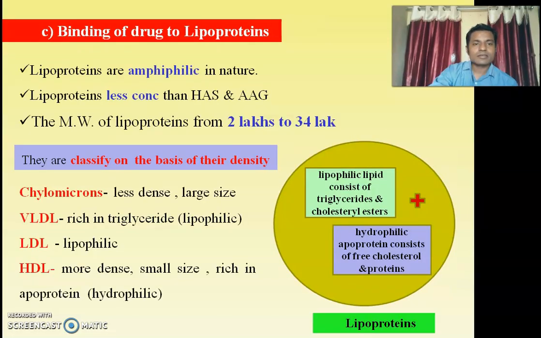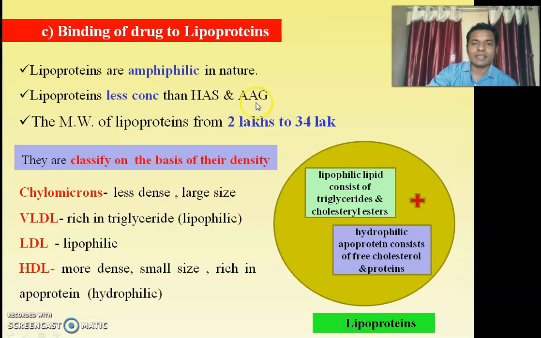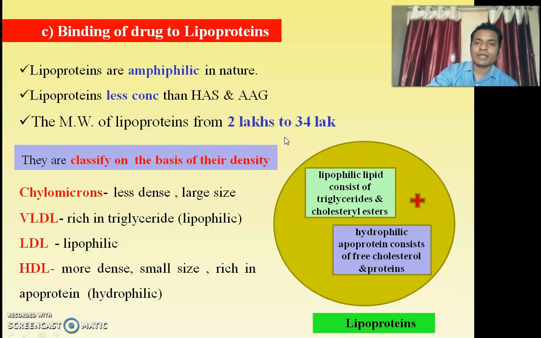Then the binding of drug to the lipoproteins. Lipoproteins are amphiphilic in nature, right? And lipoproteins have a lower concentration compared to human serum albumin and alpha acid glycoproteins. The molecular weight of lipoproteins is between 2 lakhs and 34 lakhs, and they are amphiphilic in nature.